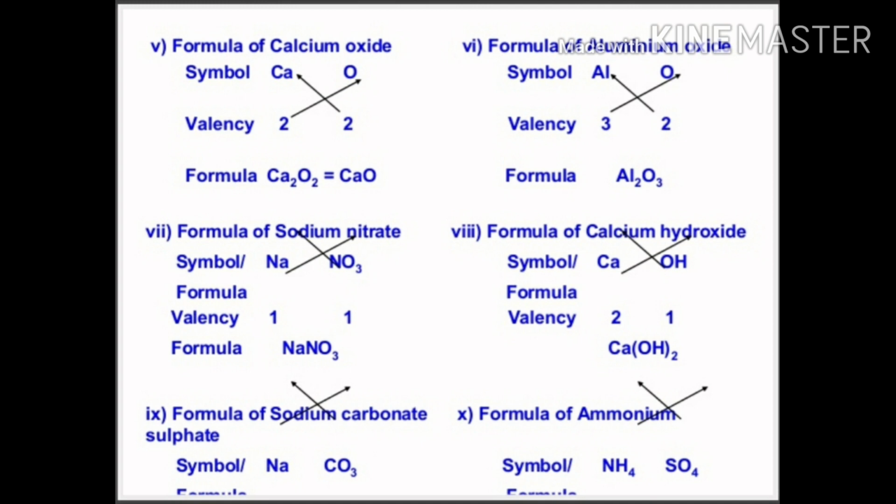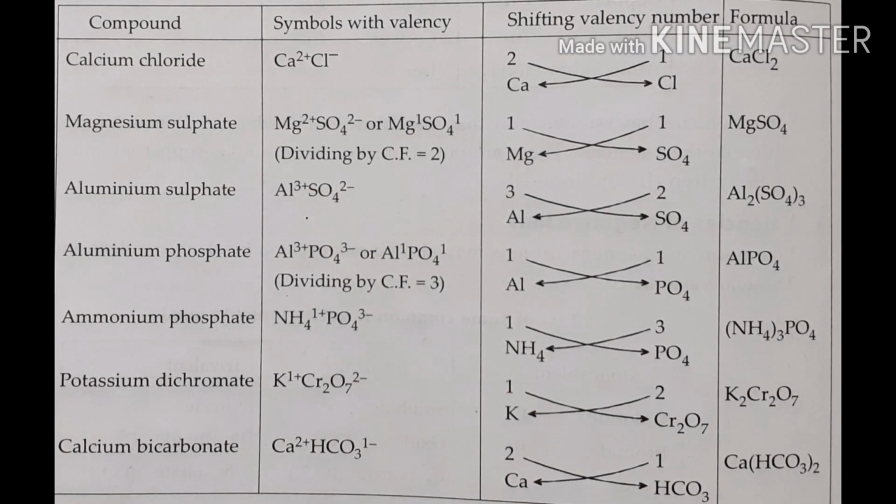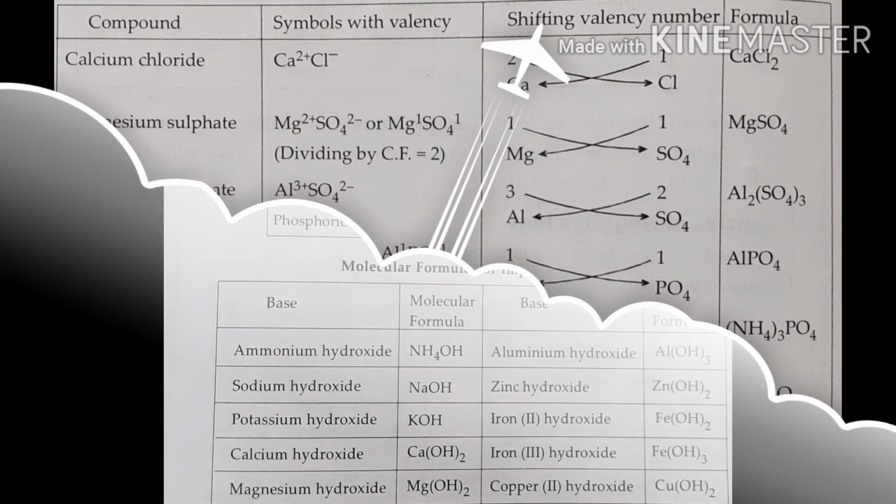In the same way, there are some examples mentioned here. As you can see, the examples of calcium chloride, magnesium sulfide, aluminium sulfide, aluminium phosphate, ammonium phosphate, potassium dichromate, and calcium dichromate. By this table, you can easily understand how to cross over and write the formula of a compound. There are some general acids and salts.